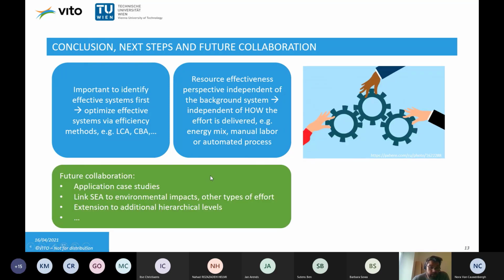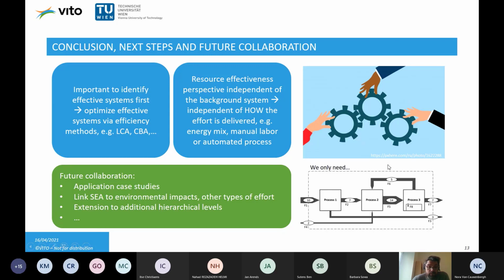Also, due to the generic concept, we can apply it to different case studies, for plastics recycling, which you will hear in the next session, I think, and we can also link it in the future to the efforts actually required and the environmental impacts, and extend it also to other hierarchical levels. So we can go to the regional level, or we can go, for example, to the monomers and polymers if we would like to analyze those. The only thing we really need is a material flow system with the compositions of each flow.